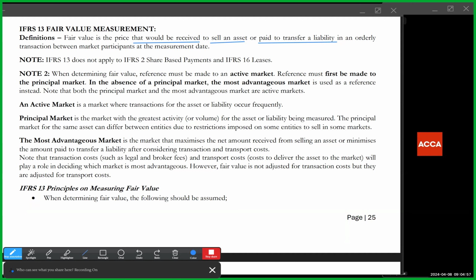Now, IFRS 13 does not apply to share-based payments. It doesn't apply to leases. So anytime you see fair value in share-based payments or in leases, it is not this standard that determines how that fair value should be determined. Fair value is also the amount that will be paid to transfer a liability.